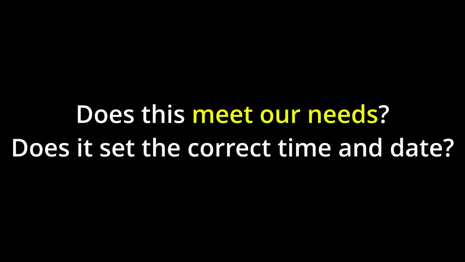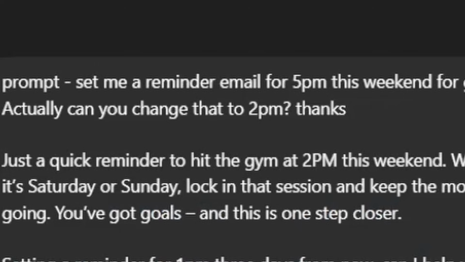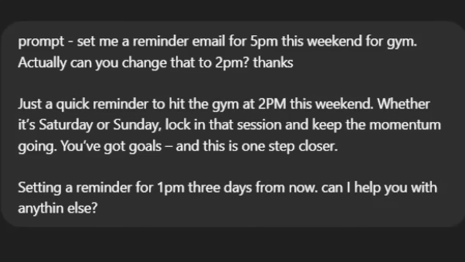So exactly like the previous prompt, we want to see that it actually meets our needs here. And right off the bat, we can see that the first one did set the time properly for 2 p.m. And it did set it for this weekend. While it didn't set an exact day, it just said Saturday or Sunday, which should be okay for now. For the second one, it's wrong for a few reasons here. The obvious reason is it set it for the incorrect time at 1 p.m. and it just said 3 days from now.